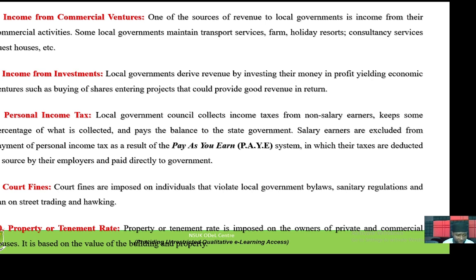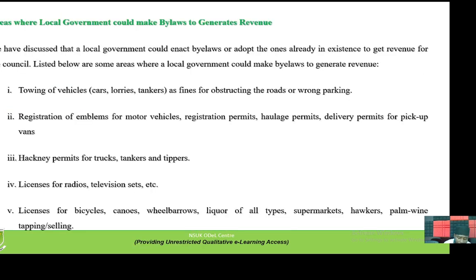Number nine is court fines. Court fines are imposed on individuals that violate bylaws, sanitary regulations, and the ban on street trading and housing. All those are other sources of government revenue through fines. Court fines, that is local government fines. Local governments generate their revenue through fines.